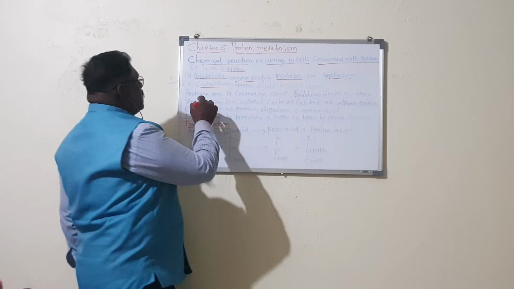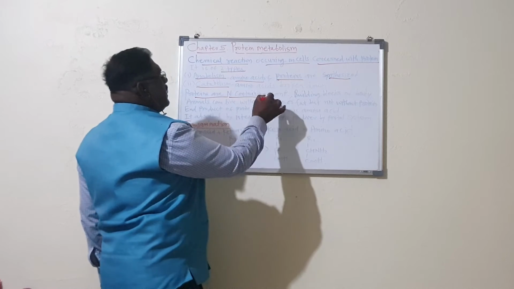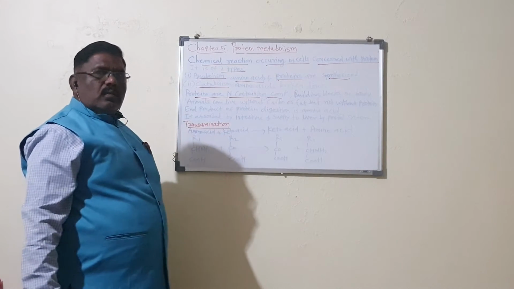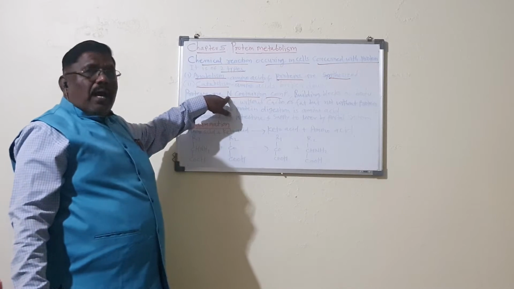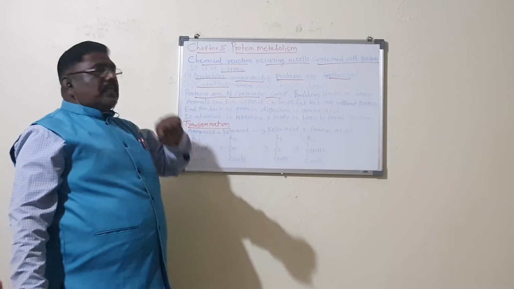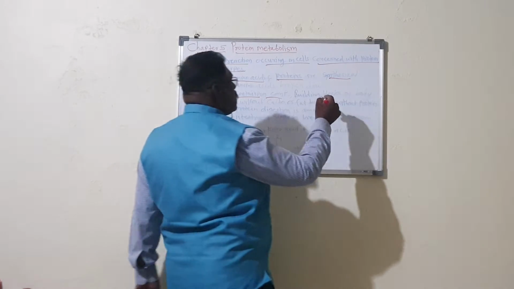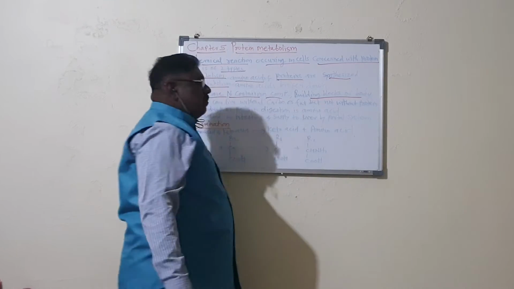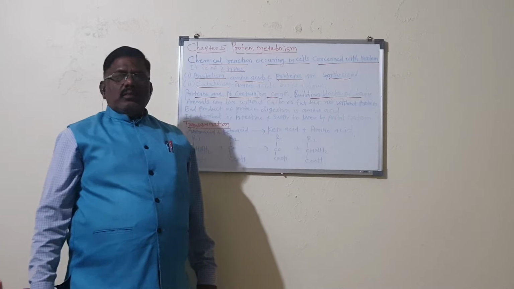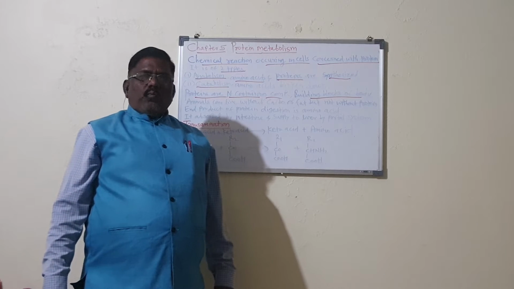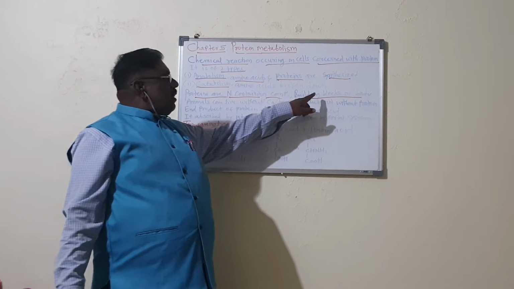Now listen, proteins are the principal nitrogen containing compounds. Proteins are the building blocks of the body of animals. For the building of the body, protein plays the main role.